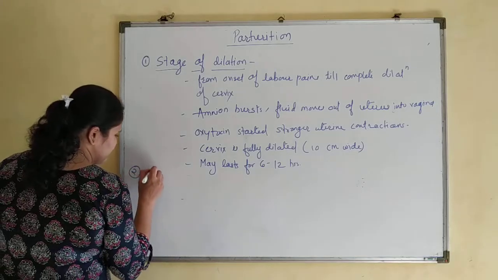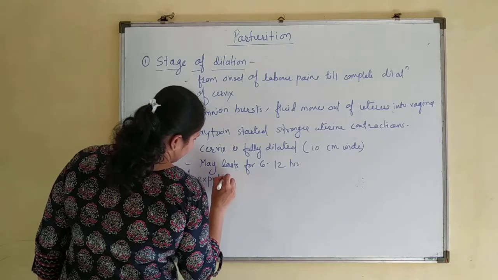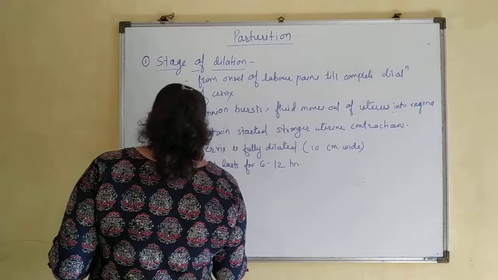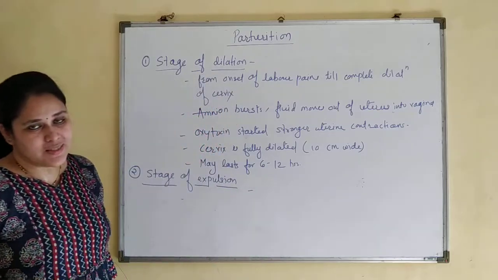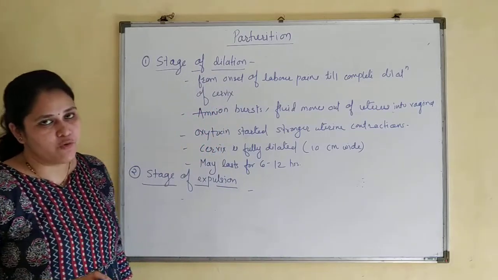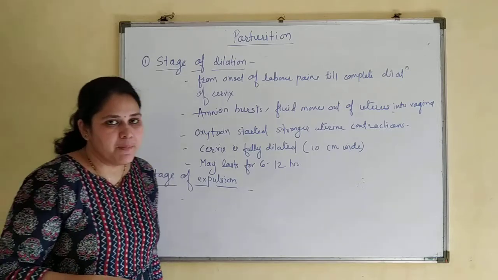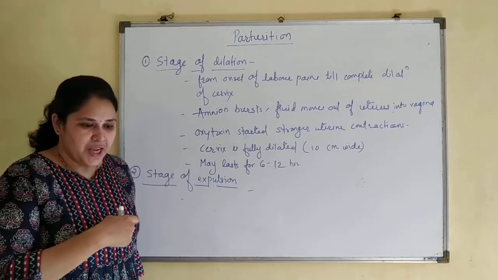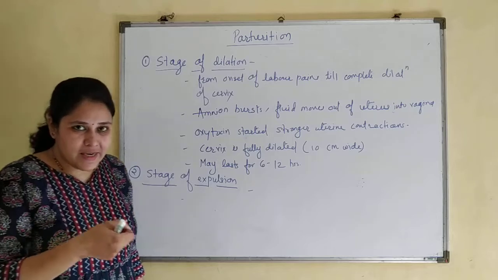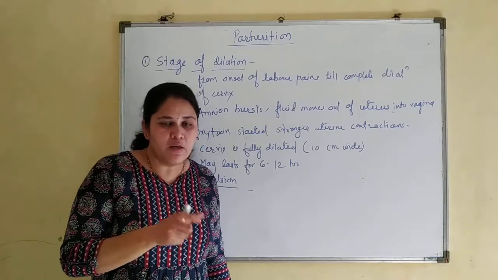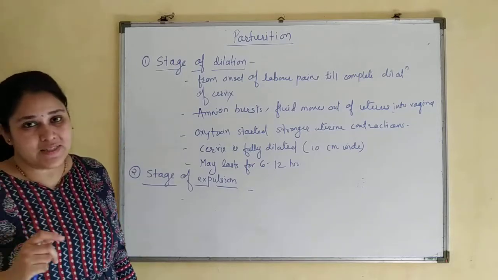The second stage is the stage of expulsion. Now it is the actual stage where the baby is pushed out of the uterus by stronger and stronger uterine contractions. Along with the umbilical cord, the baby comes out. As soon as the baby's head comes out with the umbilical cord, the cord is clipped just a few centimeters away from the baby's body and then it is cut. That process is known as the stage of expulsion.